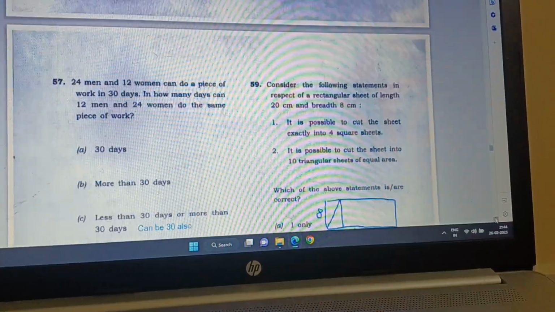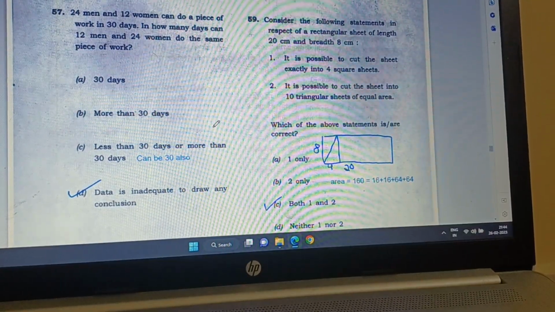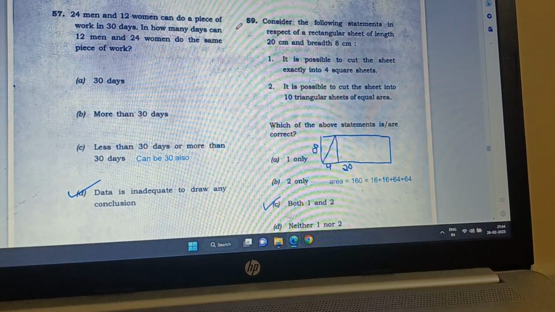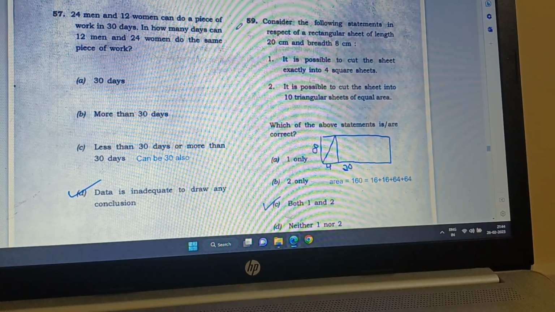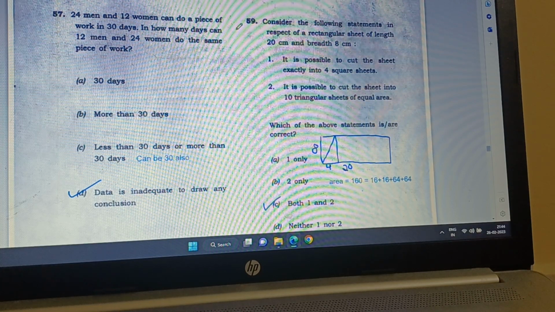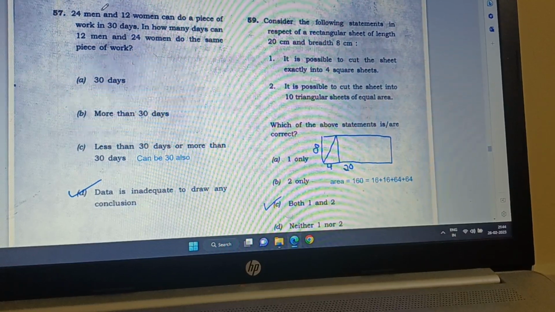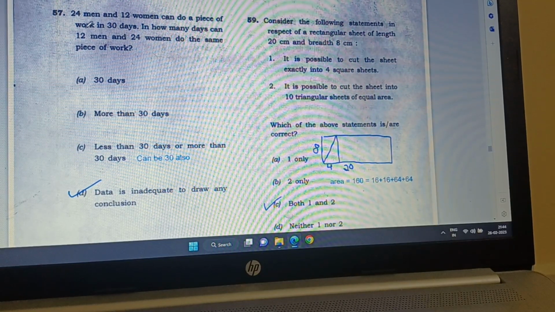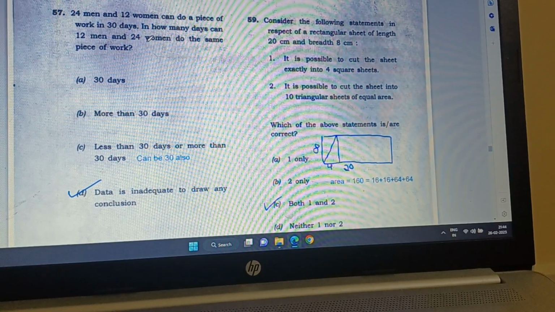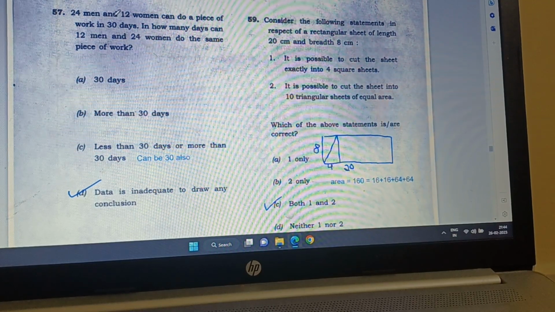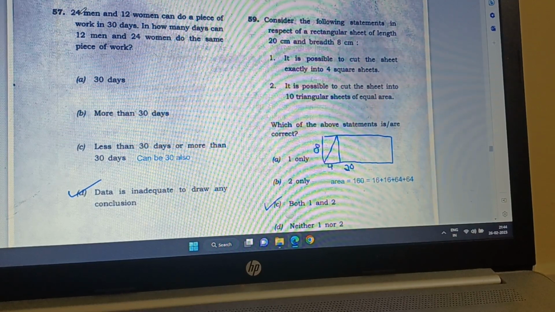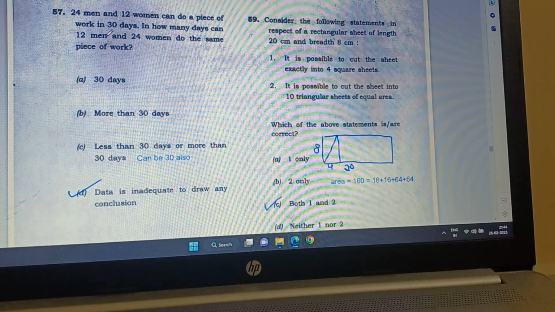Question number 57. This talks 24 men and 12 women can do a piece of work in 30 days. In how many days can 12 men and 24 women do the same piece of work? Well, how do we know? 24 men and 12 women, 30 days, and 12 men and 24 women, well, we have 2 unknowns, men and women, but then the combination is only one.